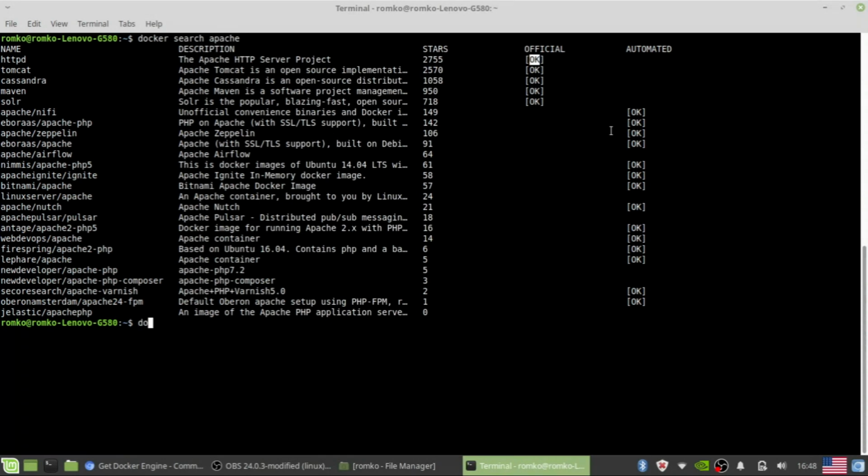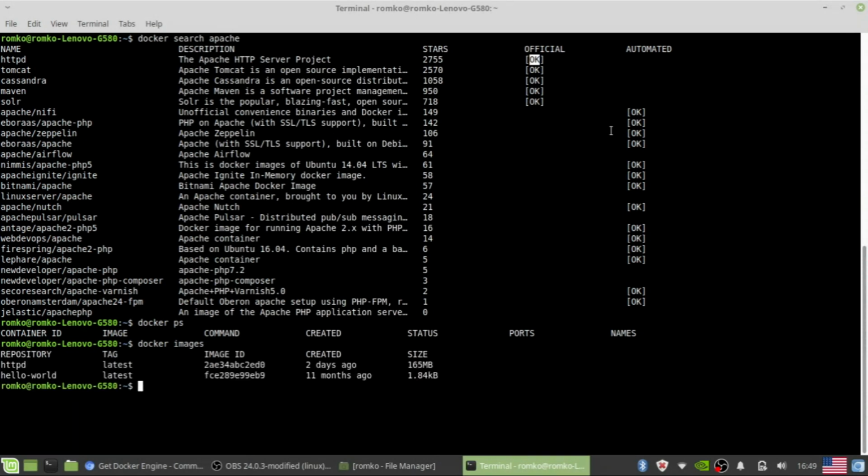First of all, we can check what we've got. This command will print all of the containers on my machine. As we can see, I have nothing, and this command will output all of the pulled images on my machine.